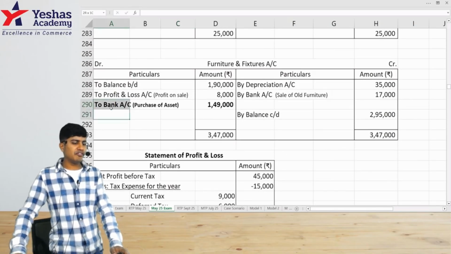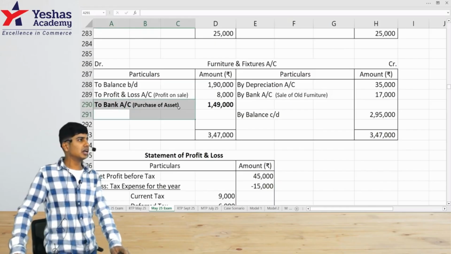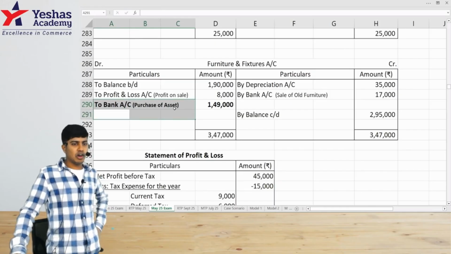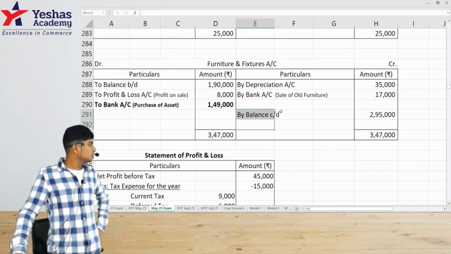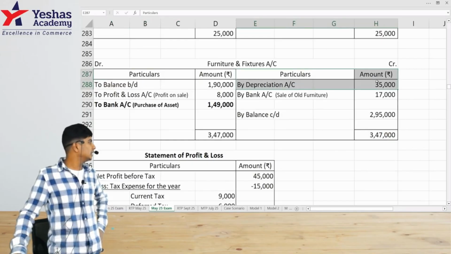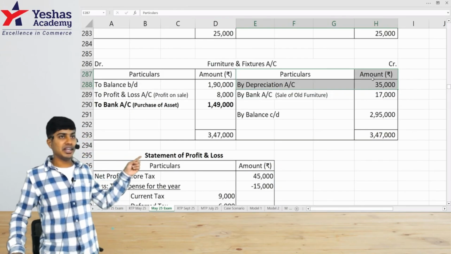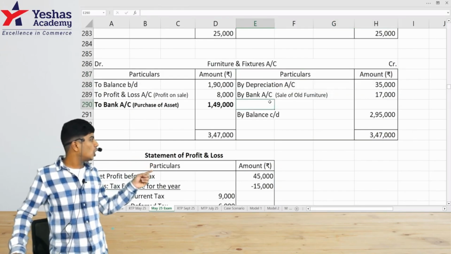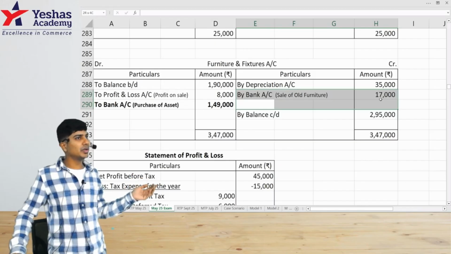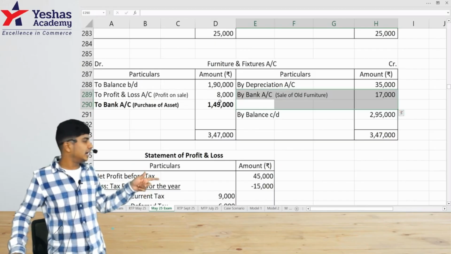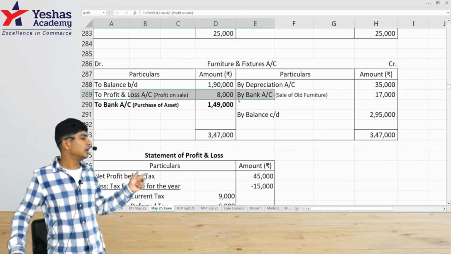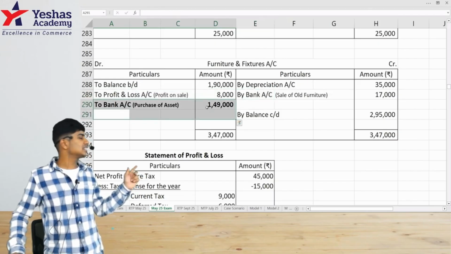You're supposed to identify the purchase of an asset as a balancing figure. You're supposed to prepare a ledger for furniture and fixture, that is PPE. Opening balance was given in the question, closing balance was given in the question, depreciation was given in P&L. You were supposed to write that. There was an adjustment given for sale. So in the furniture ledger, you would have to write the cost of the furniture on the credit. How do you write that? You write the sale price on the credit, you write the profit on sale on the debit, and that's how you find the purchase of an asset as a balancing figure.